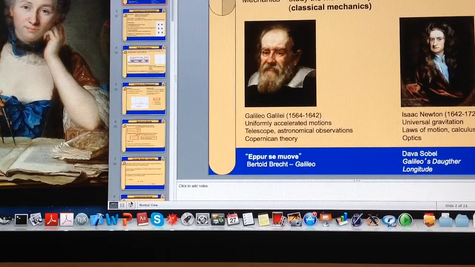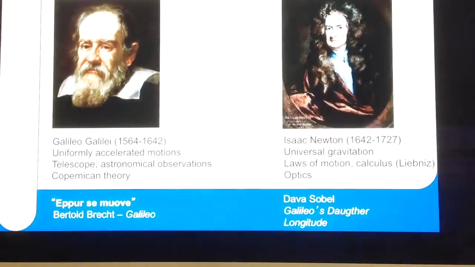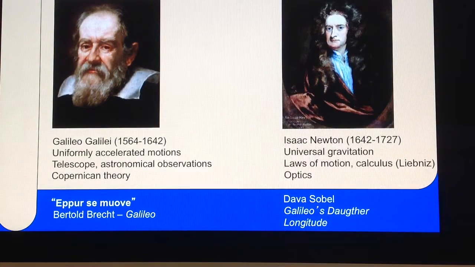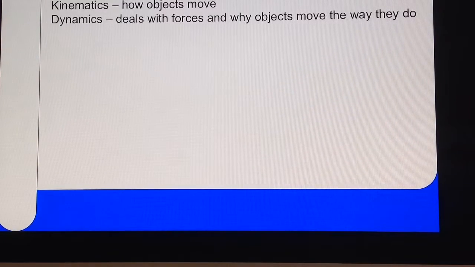Very well, so let's talk about the important definitions related to mechanics. As we said, we will divide mechanics into two main parts, kinematics and dynamics. We'll start with kinematics, which is just how objects move, how fast, what the acceleration is, what the velocity of the object is.